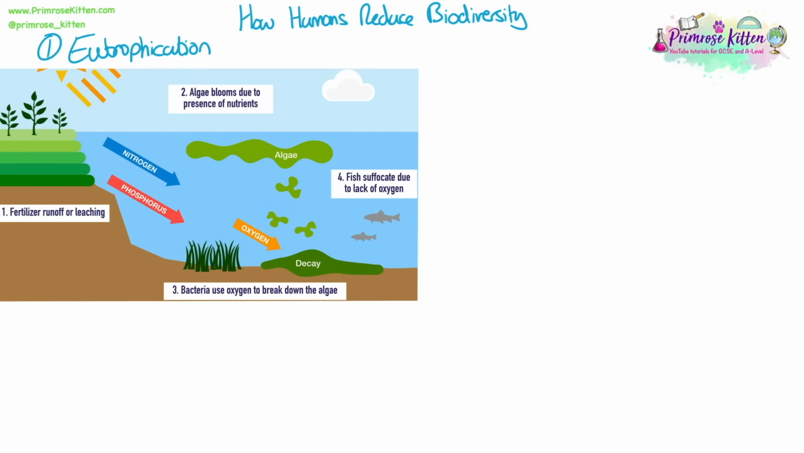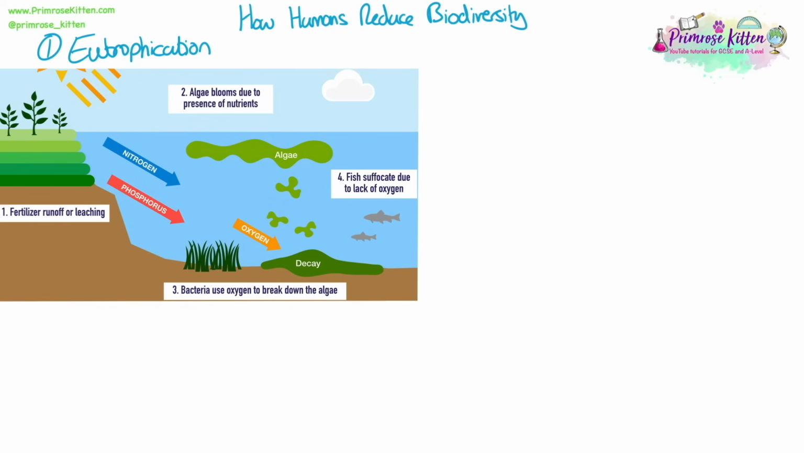Algae, or plants that live in the water, then use these nutrients to grow, and they grow rapidly, causing what we call an algal bloom on the surface of the water. This blocks light, so plants lower down in the pond can't photosynthesize anymore, so they die. And then decomposers start to decay this dead plant material, and in doing so, they respire and use up the oxygen in the water.